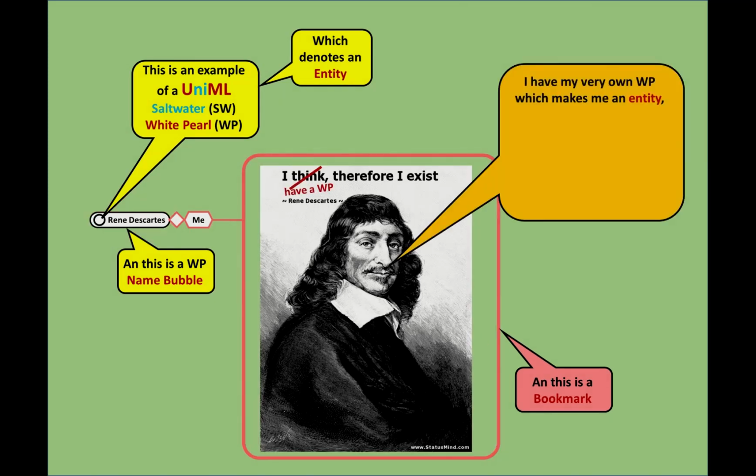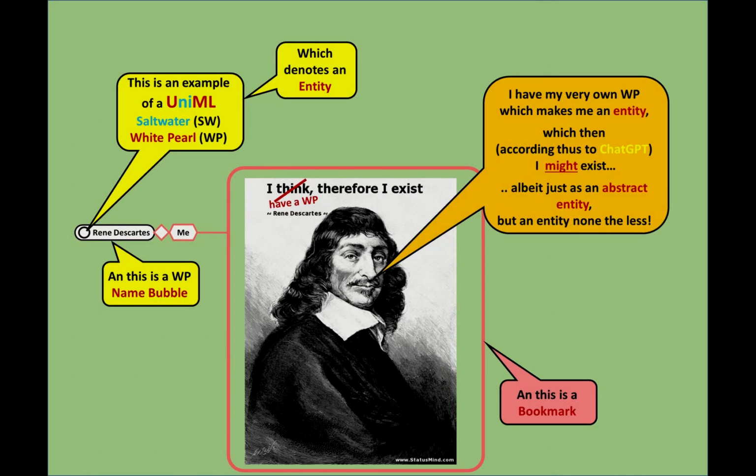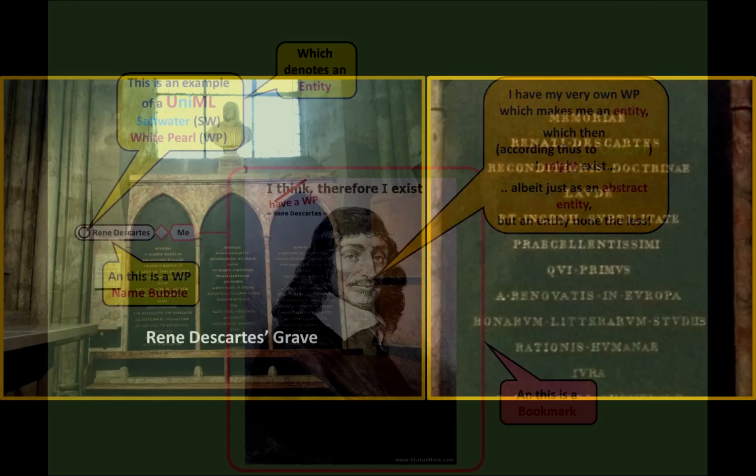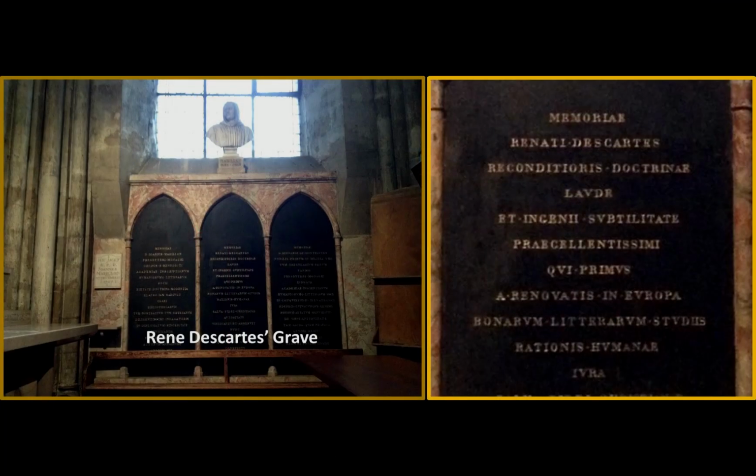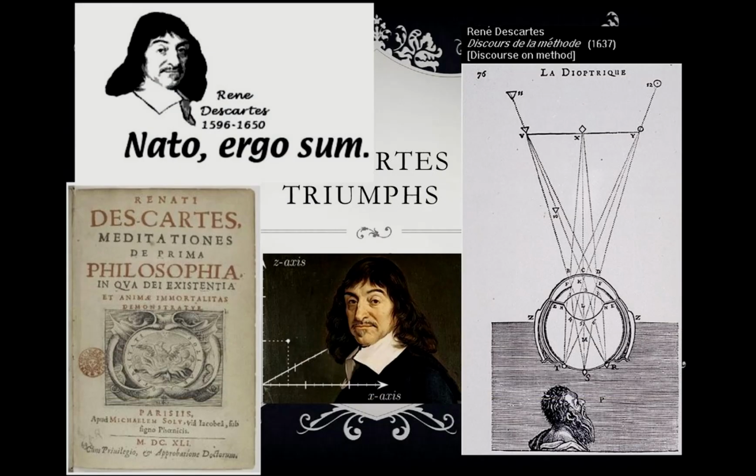I have my very own saltwater white pearl, which makes me an entity. Therefore, according to ChatGPT, I might exist. Albeit, perhaps just as an abstract entity, but an entity nonetheless. Though hopefully as an actual departed spirit in heaven, and not just someone who was and is no more other than a memory, and of course legacy, and a rich one at that.